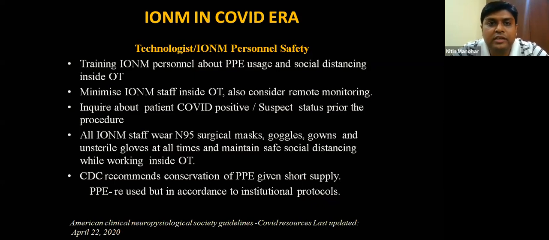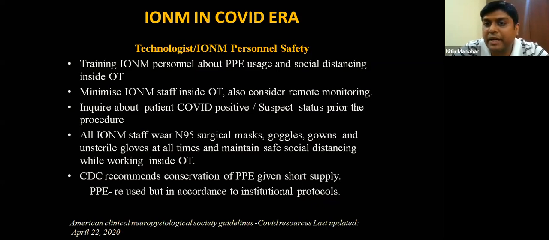What they have said is, for the technologist or the IONM personnel, the first thing is you need to be trained. You need to know how to don and doff a PPE, what the components of a PPE are, what the levels of PPE are, and how to wear it. The most important thing, more than wearing it, is how to remove it and still be safe, even though you have done a COVID positive case. In the future, maybe we'll have to do surgeries on COVID positive patients also, so we need to prepare and train ourselves now.